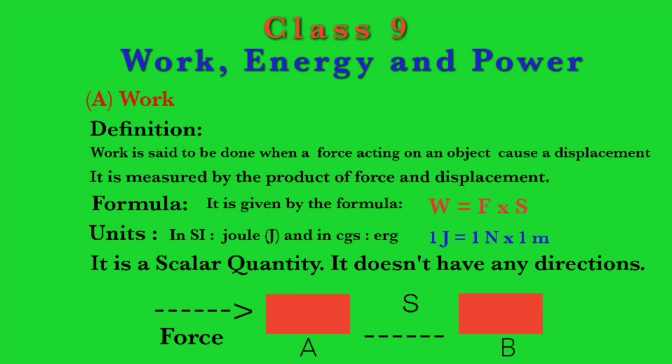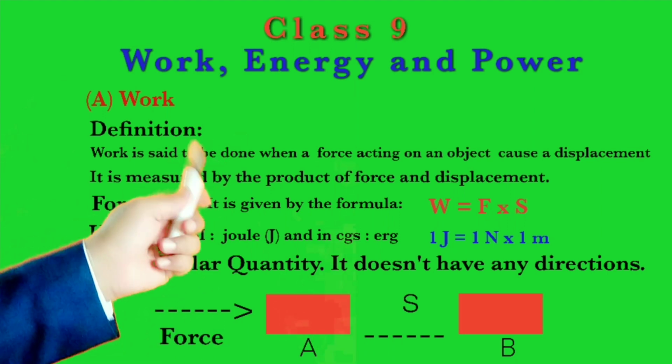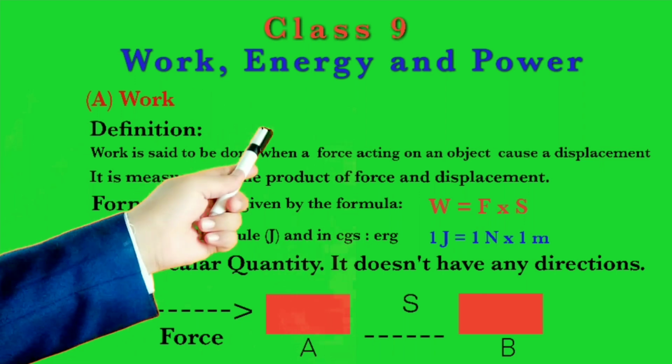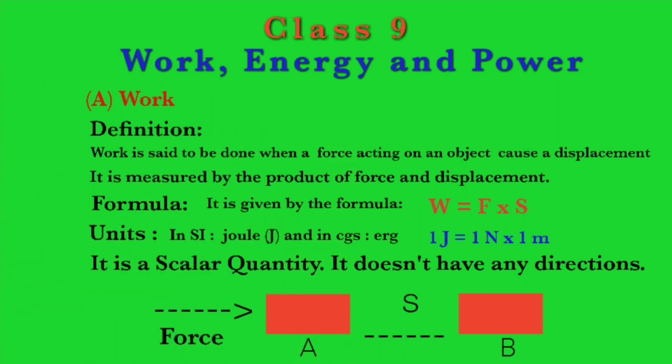So from the formula we have W equal to F into S. The SI unit will be the unit of force and displacement multiplied together, that is Newton into meter. There, written in blue letters, Joule is the unit of work. Joule equal to 1 Newton into 1 meter. Similarly, 1 dyne into 1 centimeter becomes 1 erg. So this erg becomes the CGS unit of work. Just copy down from the board. All the things are clearly written there.